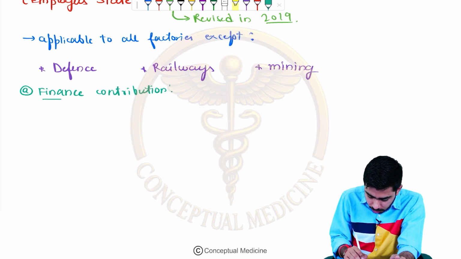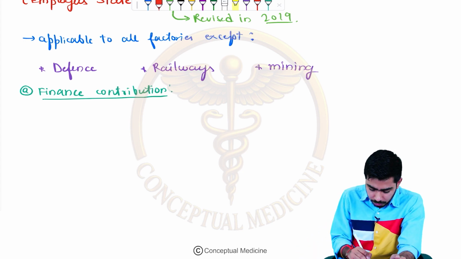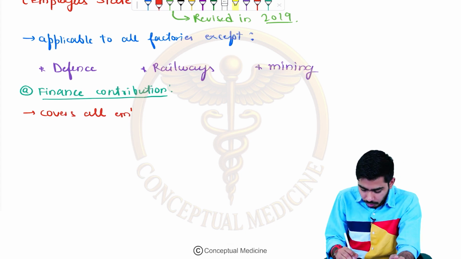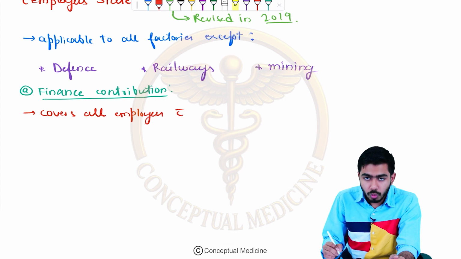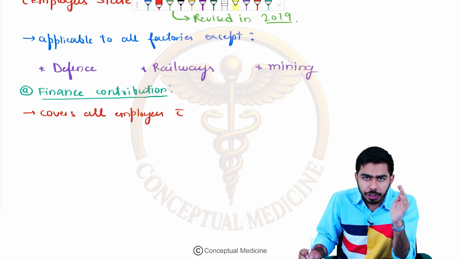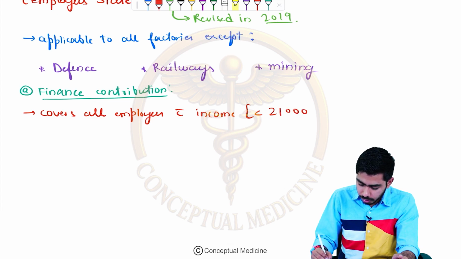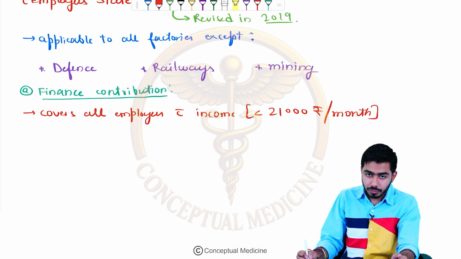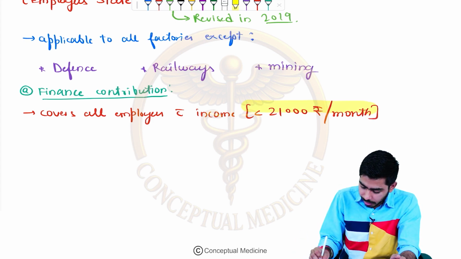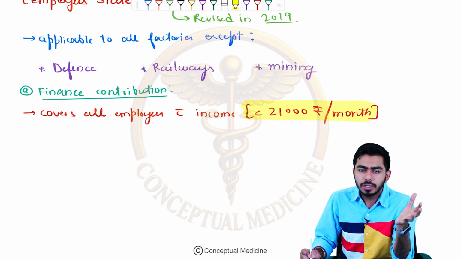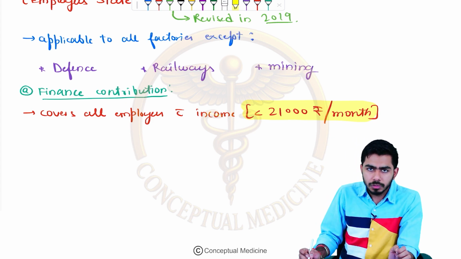If we talk about the finance contribution, guys, it is covering all employees who have an income of lesser than 21,000 rupees per month. Okay, this is the sign of rupee, as you can see over here. Very, very important, guys: lesser than 21,000 rupees per month. If some person has a disability, it has been loosened till 25,000 rupees per month.